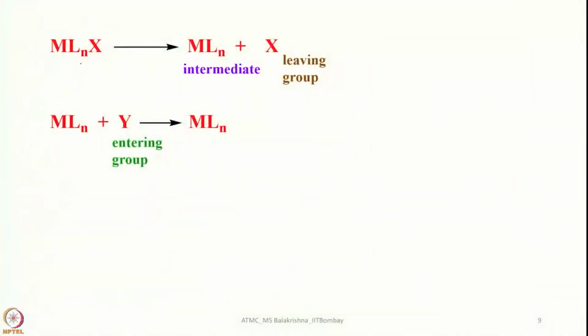That means whether we consider D or A mechanisms, both of them involve two-step pathways and an intermediate. Now let us see, for example, ML5X I am considering. Let us focus our attention on this one. This is the leaving group here, and the intermediate would have a coordination number 1 less than what we had in the starting complex. This is usually the slow step, and hence it is the rate determining step.